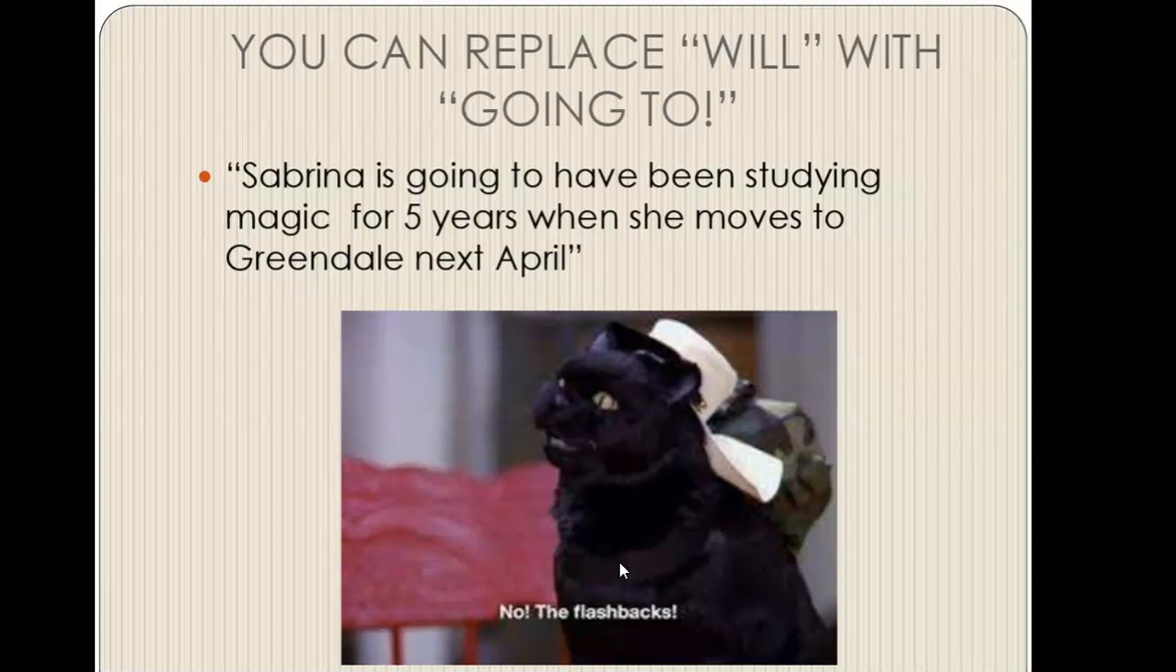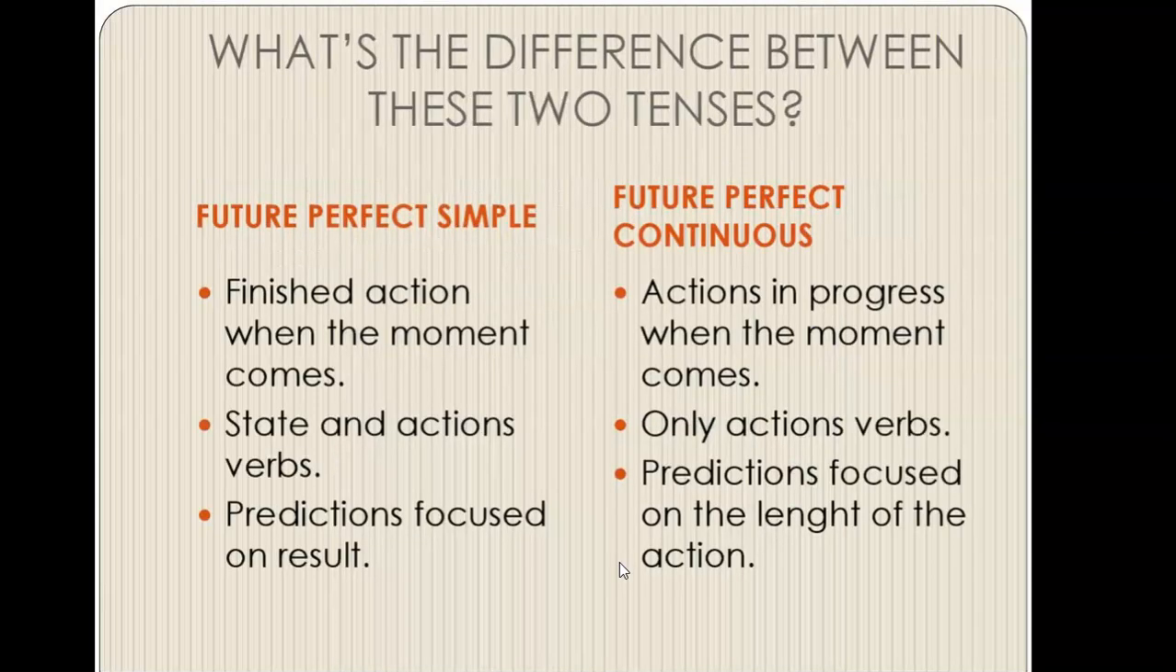You can replace will with going to. Sabrina is going to have been studying magic for 5 years when she moves to Greendale next April. What's the difference between these two tenses?